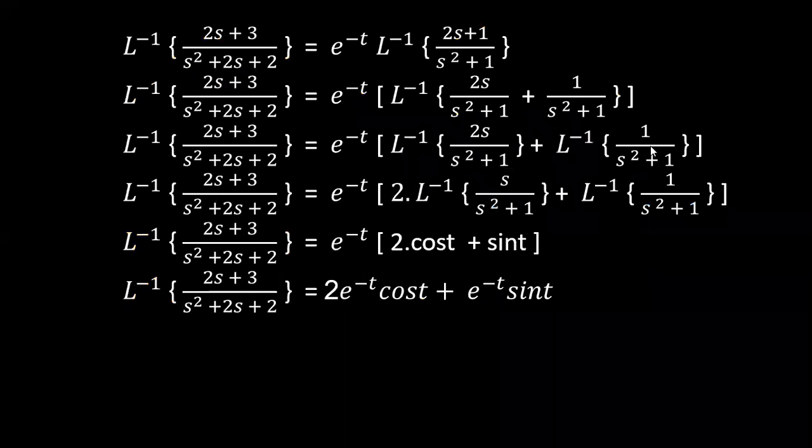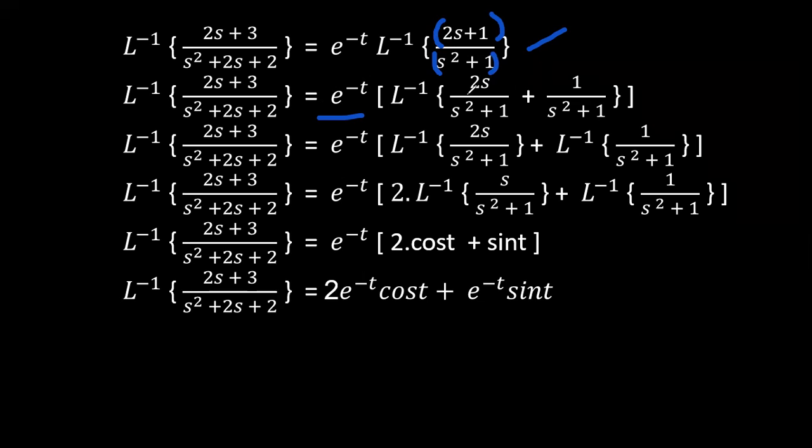That I have done in the next slide, in the first equation. So e power minus t should be kept the same. And now the numerator will contain two terms, and this entire denominator can be represented as a single term. Then only we can divide the numerator into two terms, numerator by denominator plus numerator by denominator. So 2s by s square plus 1 plus 1 by s square plus 1.